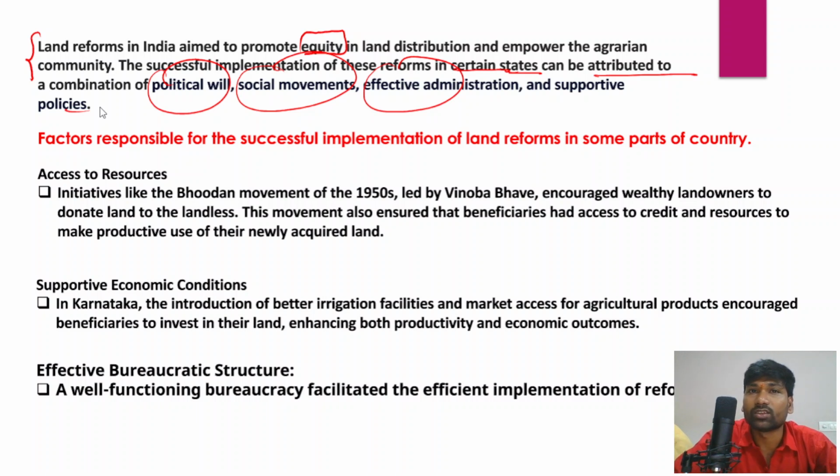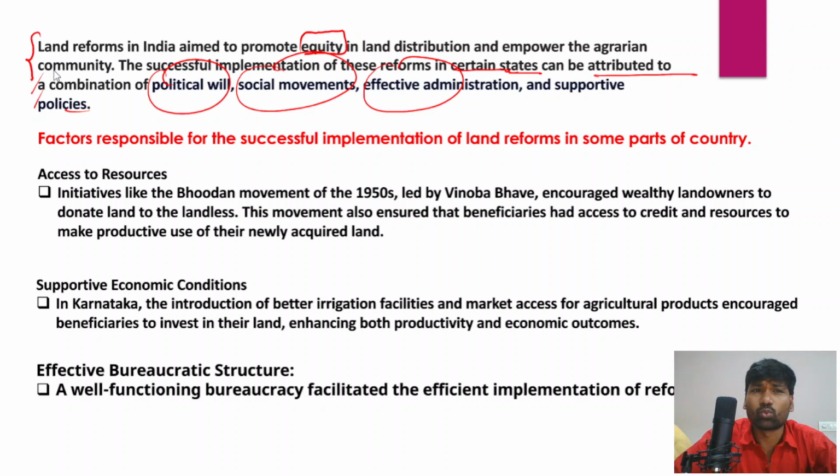In fact, the Naxalite movement or left-wing extremism movement started at a place called Naxalbari in West Bengal itself. Effective administration and supportive policies of the respective governments are the multifaceted factors responsible for the successful implementation of these reforms in different areas.